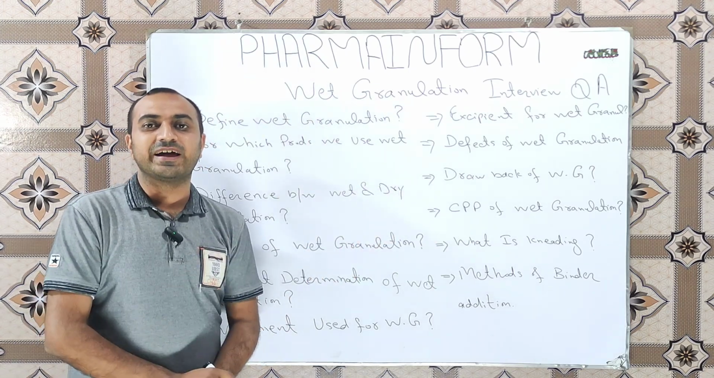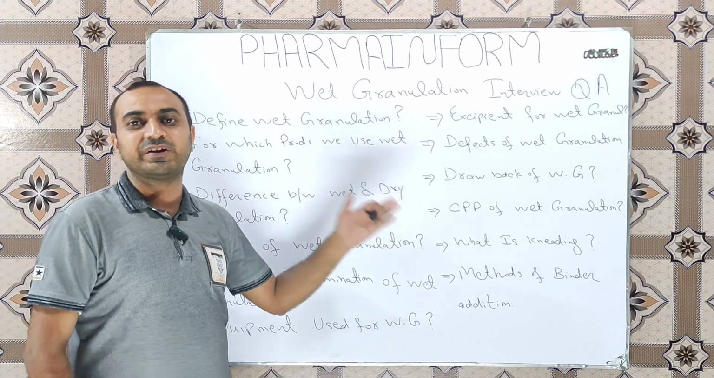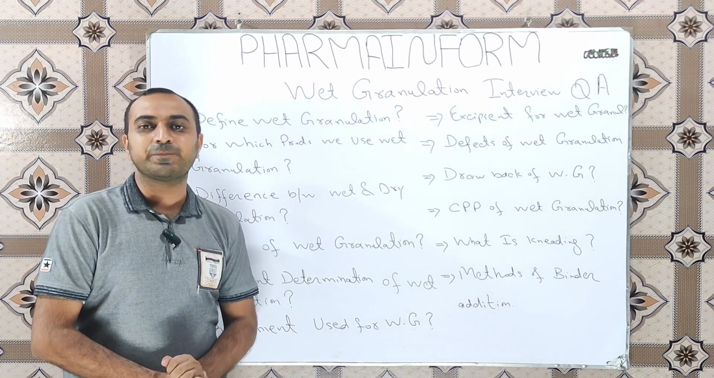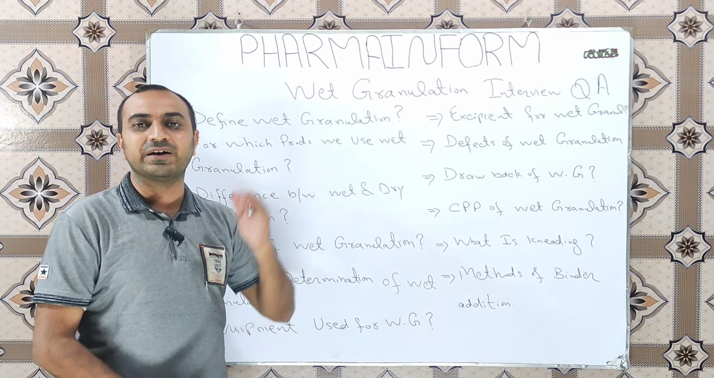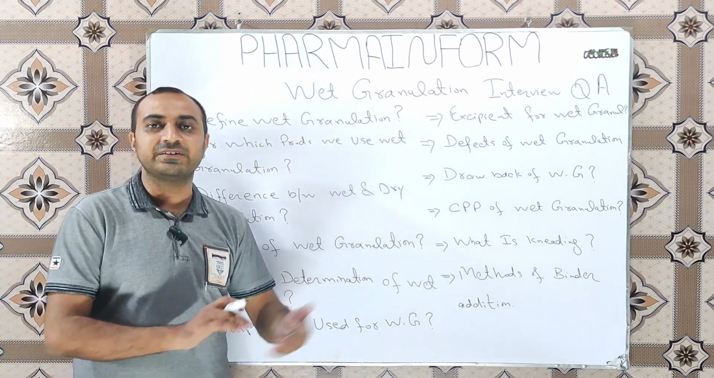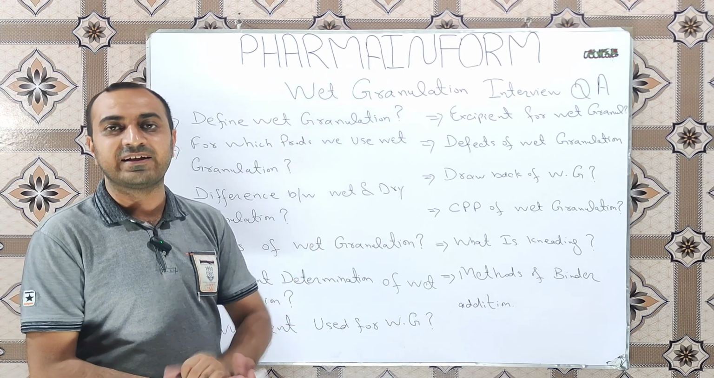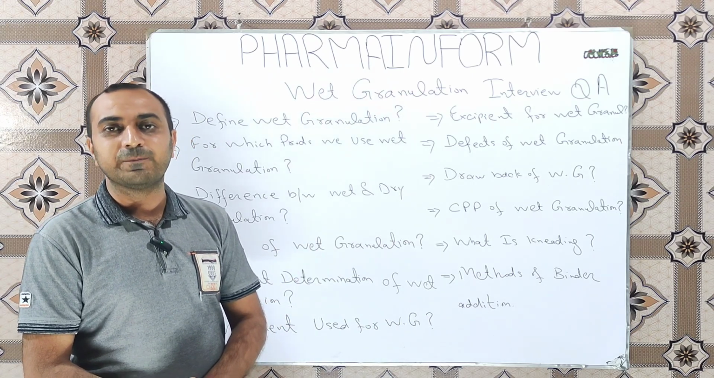The next question is: what are the steps of wet granulation? The most important question and answer is that the first step is weighing, second step is sieving, third step is pre-mixing, then kneading, then wet sieving, then drying, then dry sieving, and the last one is the final blending.